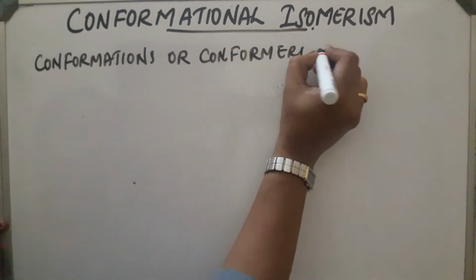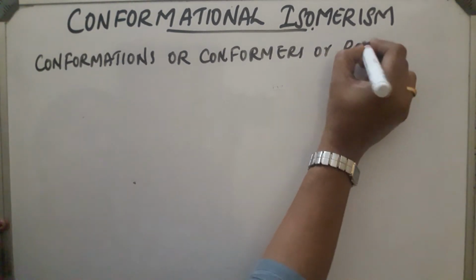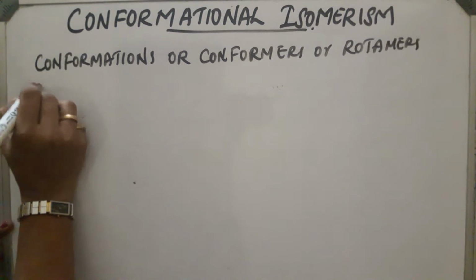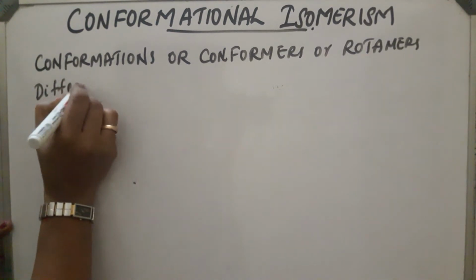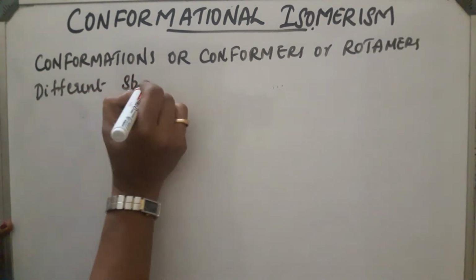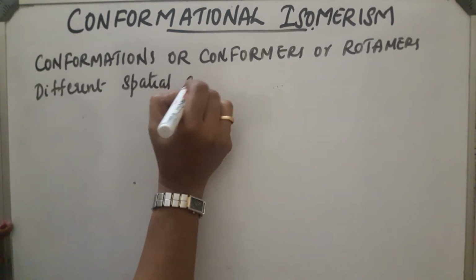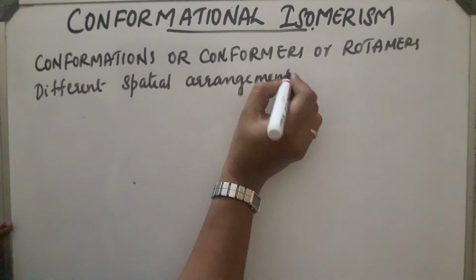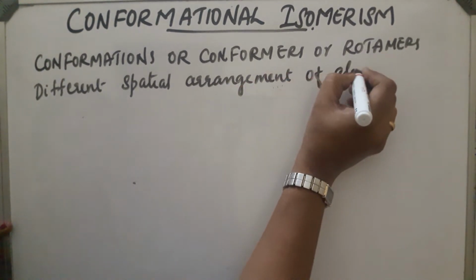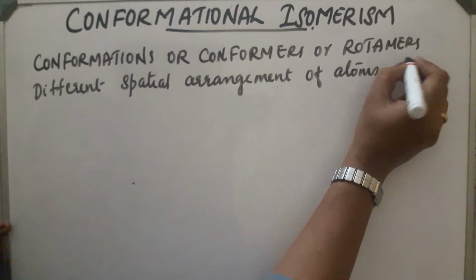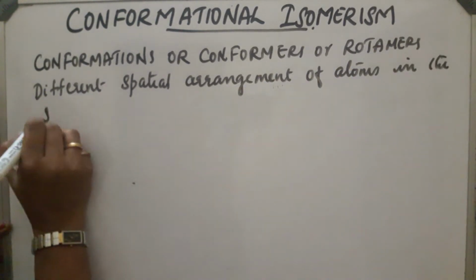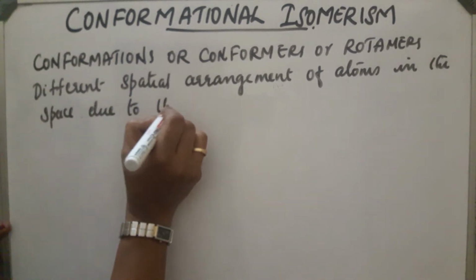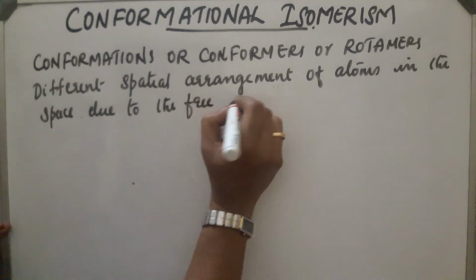These are also called rotamers because they are obtained due to the rotation of the sigma bond. Different spatial arrangement of atoms in space is due to the free rotation of C-C sigma bonds.